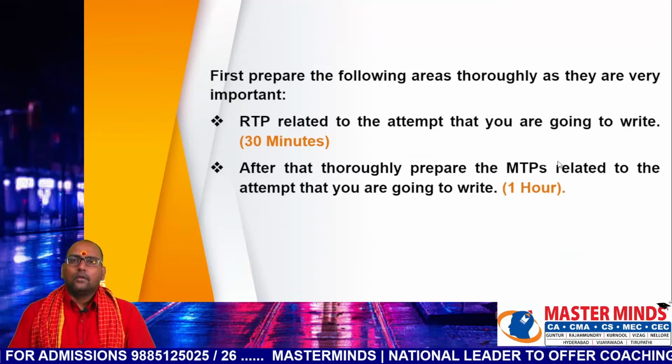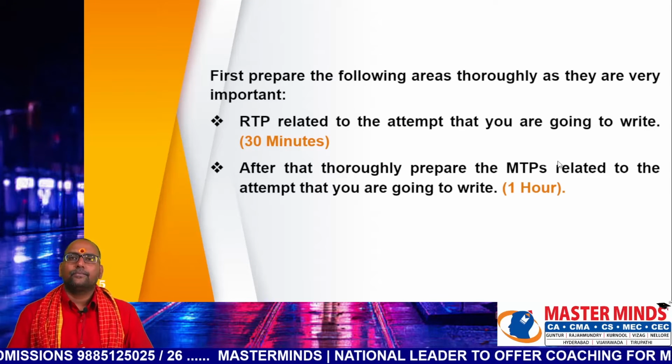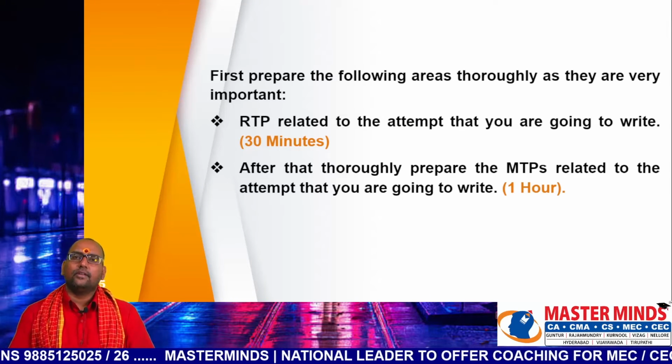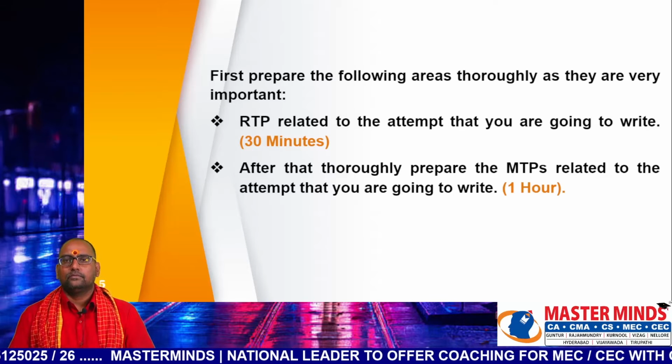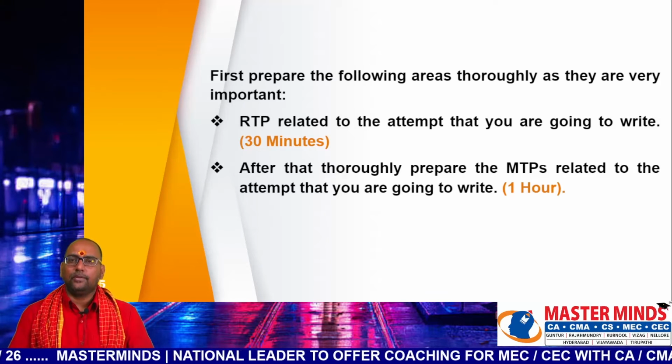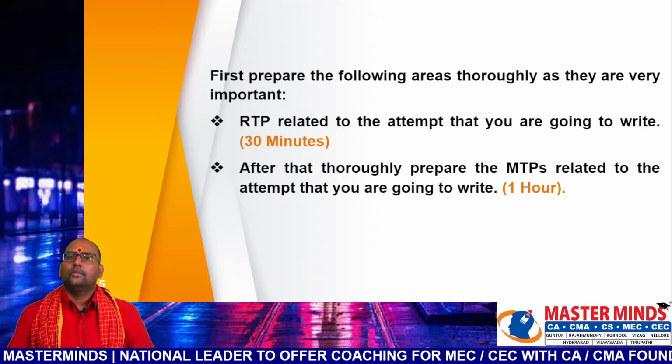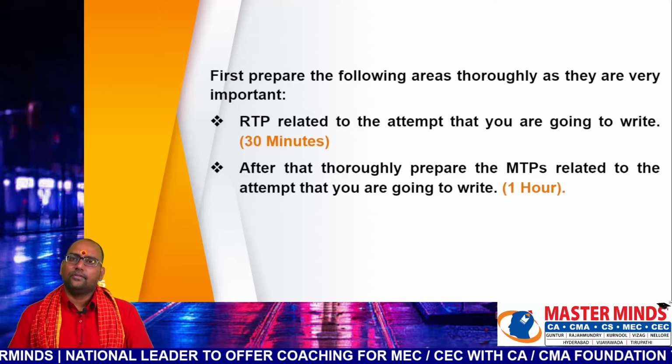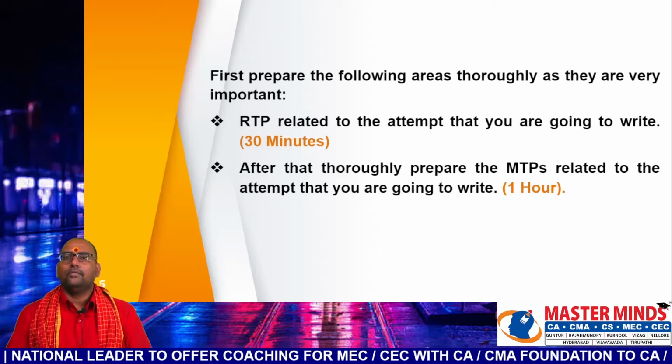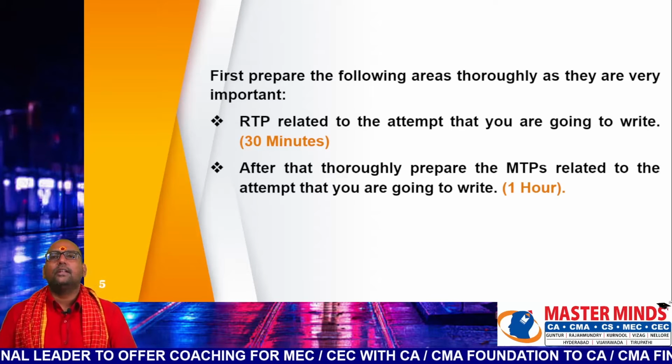Out of 1.5 hours, allocate 1 hour for revising latest MTPs. In fact, there are two sets of MTPs, set 1 and set 2. So allocate 1 hour for revising the same and the balance half an hour for revising the latest RTP.